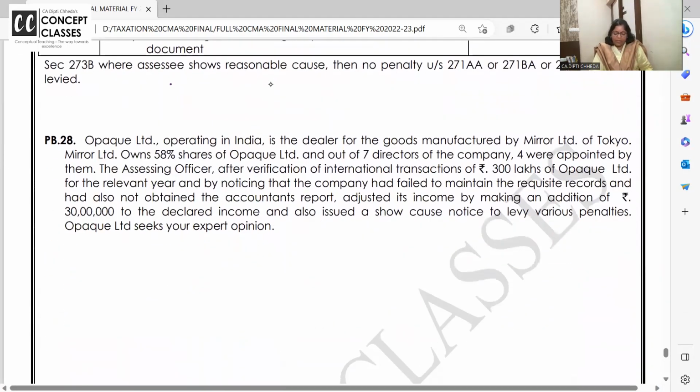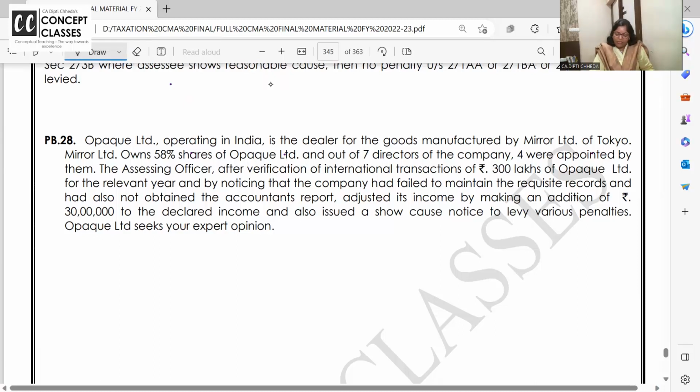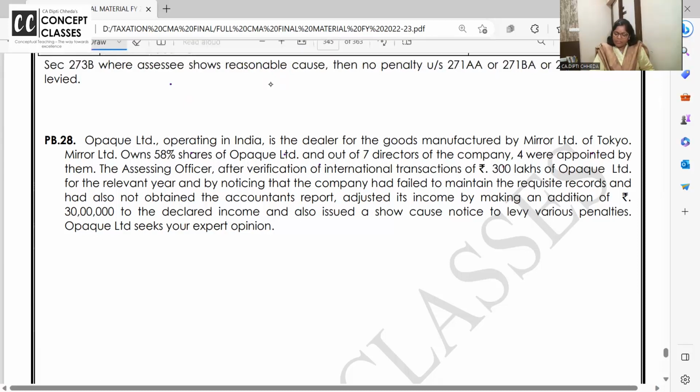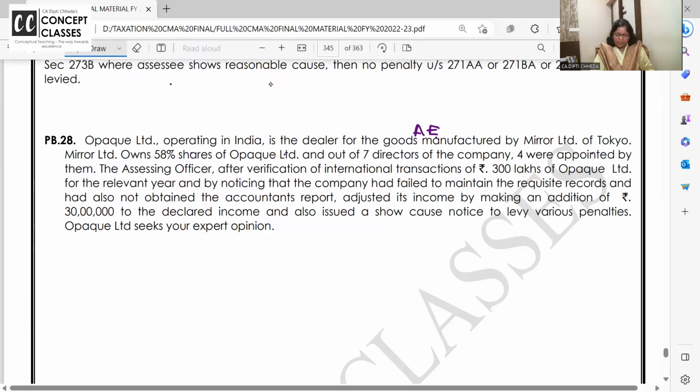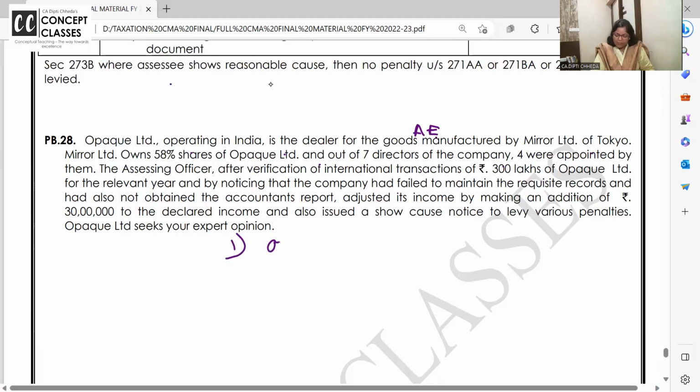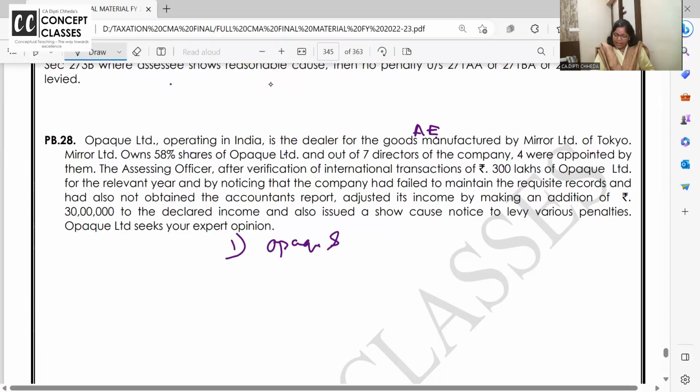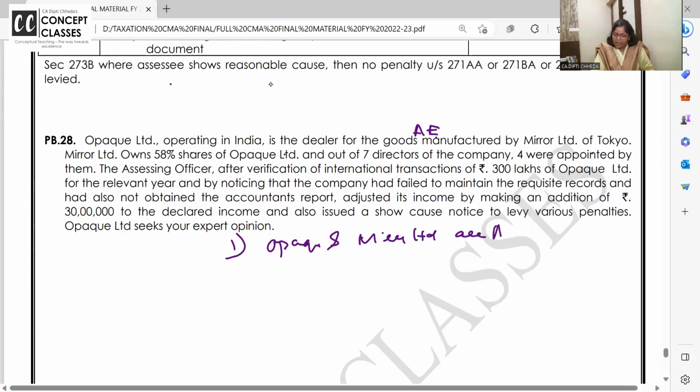Okay, right. चलो, let us take up OPEC Limited operating in India. Last problem is the dealer for goods manufactured by Mirror Limited of Tokyo. Owns 58% of OPEC and out of 7. So these two are associate enterprise. First point of answer. OPEC Limited and Mirror Limited are associate enterprise.